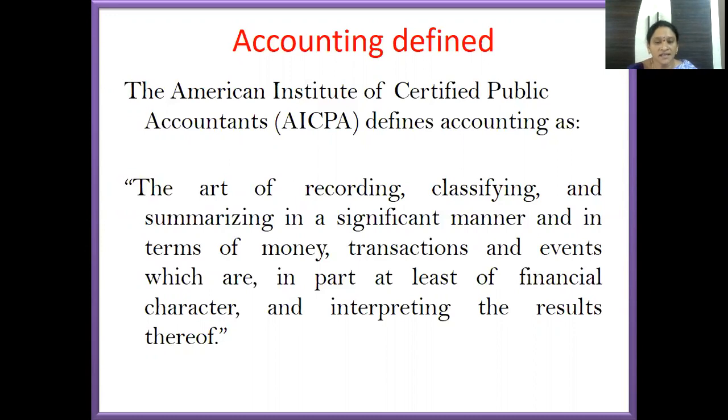So to understand this definition clearly, let us go and understand the accounting cycle, with which we can easily understand the definition.